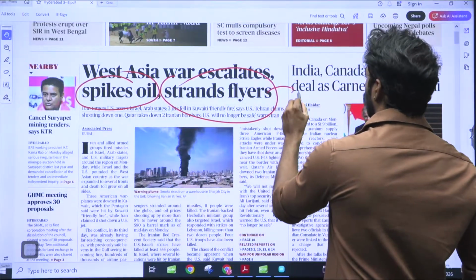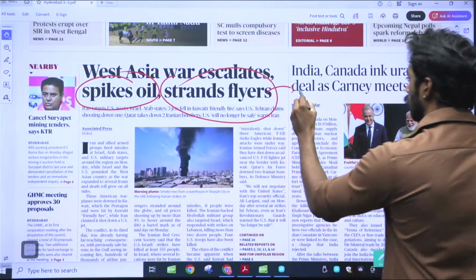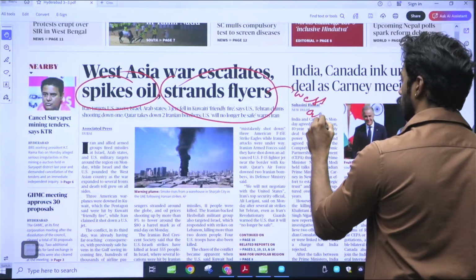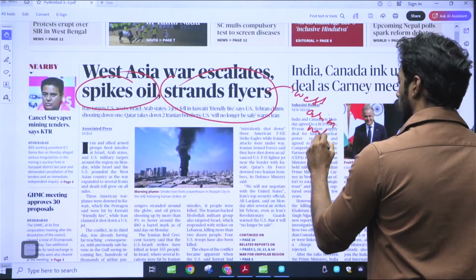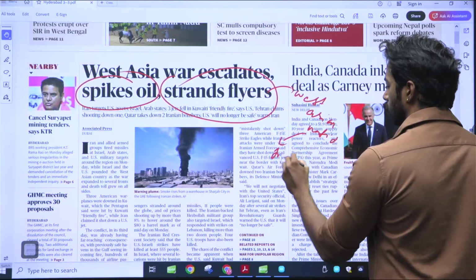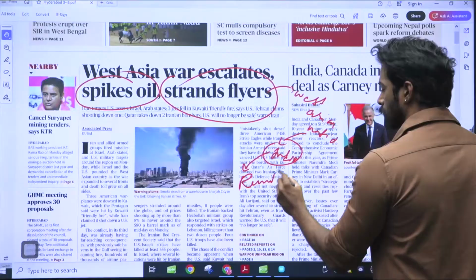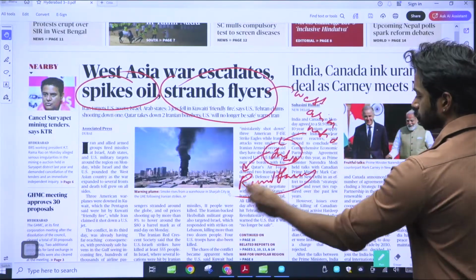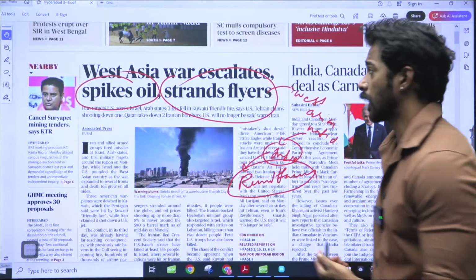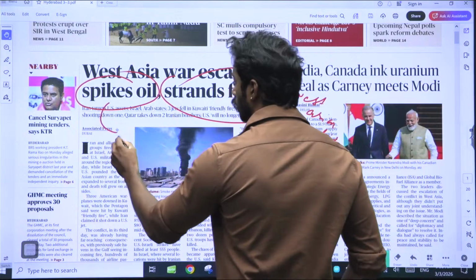Stranding of flies means all the people who have to go to the West Asian nations are stuck in India or some other place. Due to which the remittances decrease. This is one consequence, and the other consequence is the rise in oil prices.